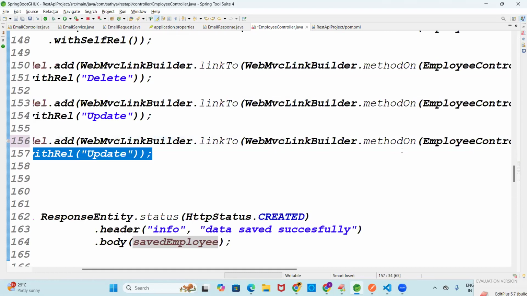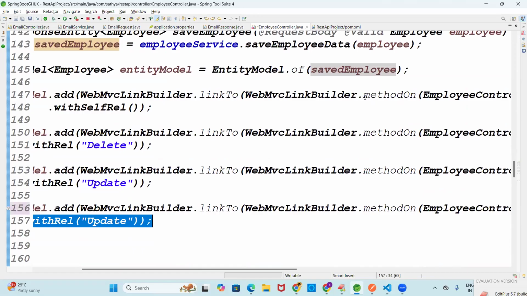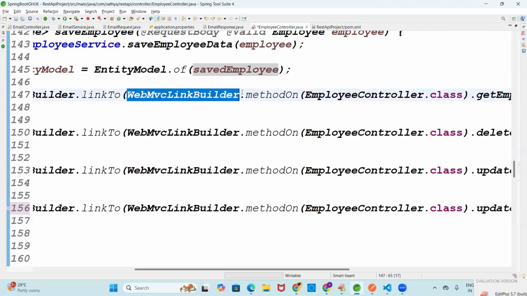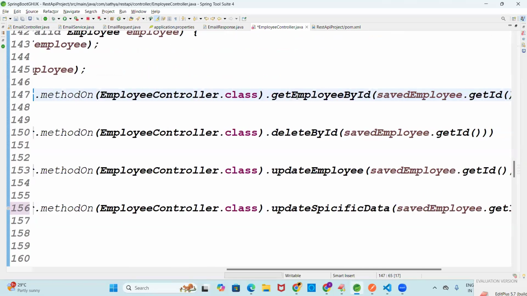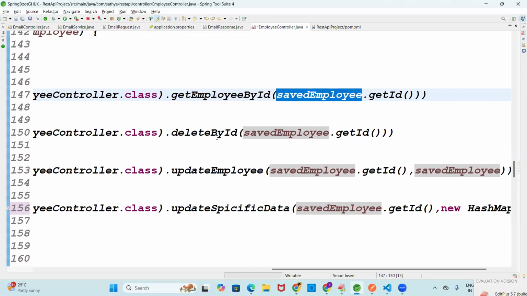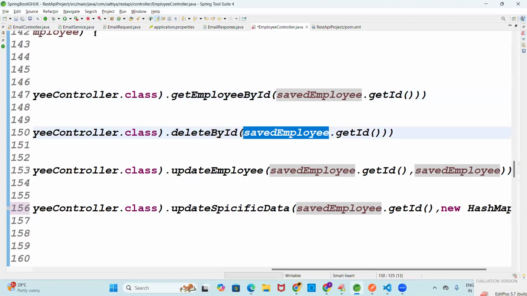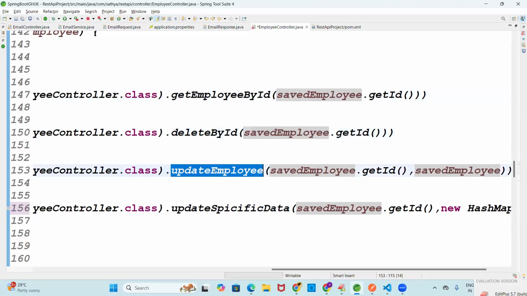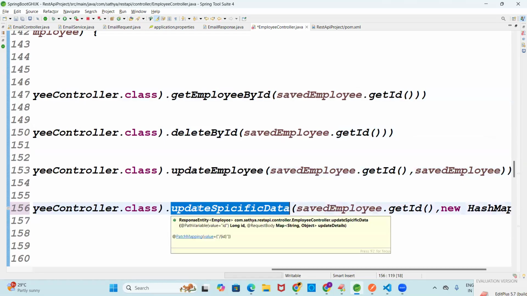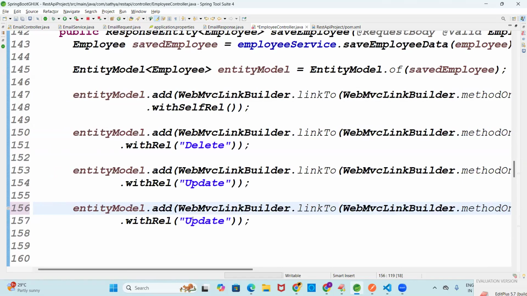Two arguments. See guys, getEmployee is expecting how many arguments? One. getEmployee is expecting one argument. Get employee by ID, what does it return? The saved employee. The second one is delete employee by ID, expecting one argument. Update is expecting how many arguments? Two. And this is a patch. This is called delete, update, and what? Patch. That's it, guys.